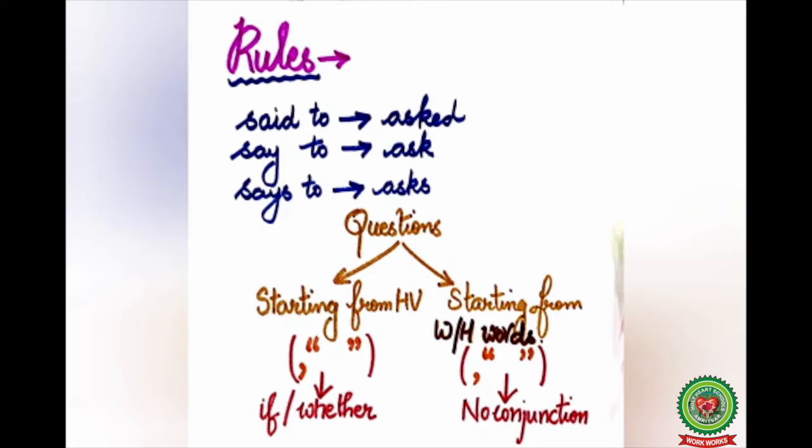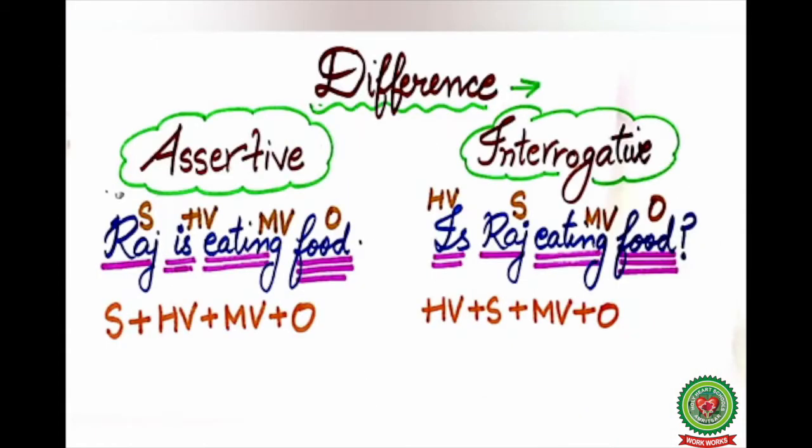Now, next comes your rules. If a direct speech is given in interrogative, then reporting verb will be changed accordingly, and if a question starts from some helping verb, then comma and inverted comma will be replaced by word if or whether, or if a question starts with some WH word, in that case comma and inverted comma will not be replaced by any conjunction.